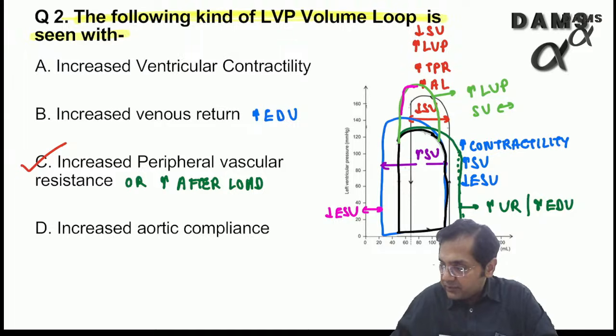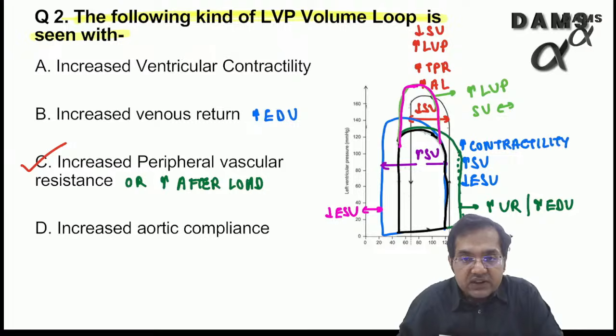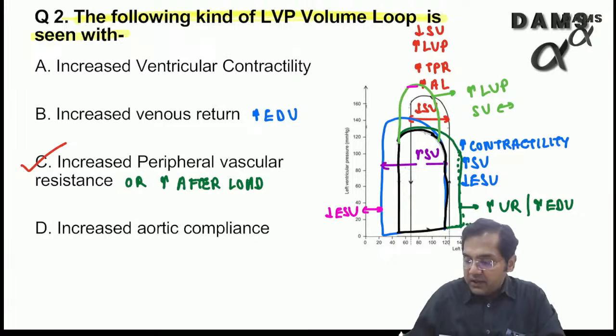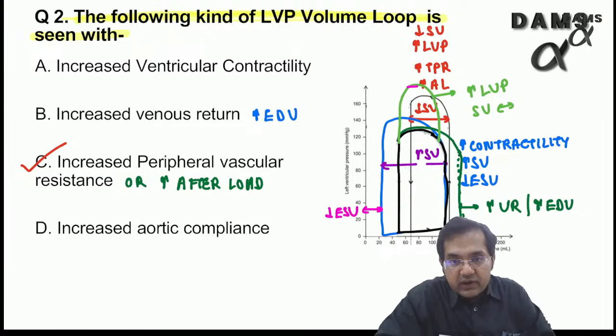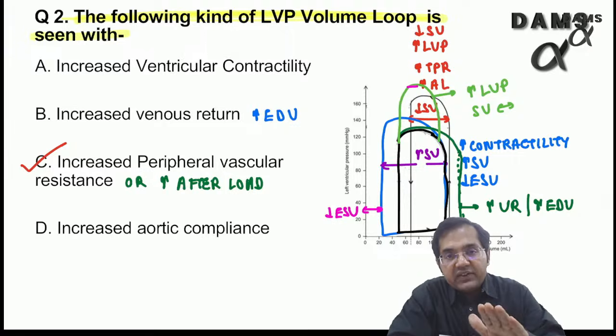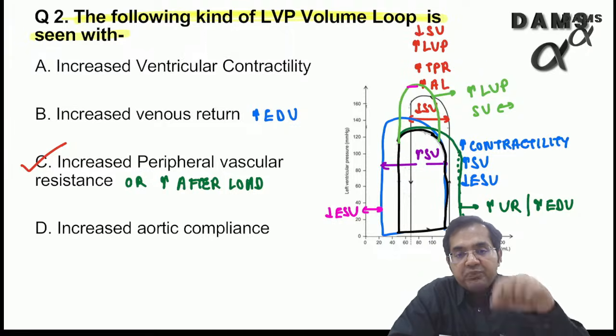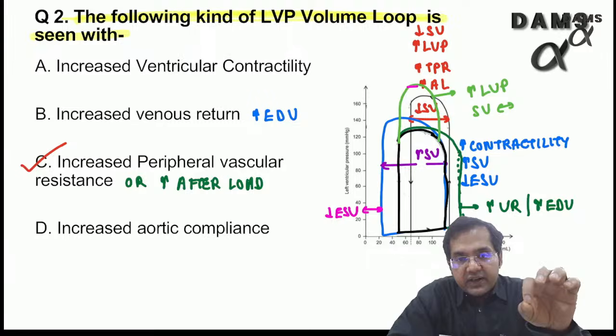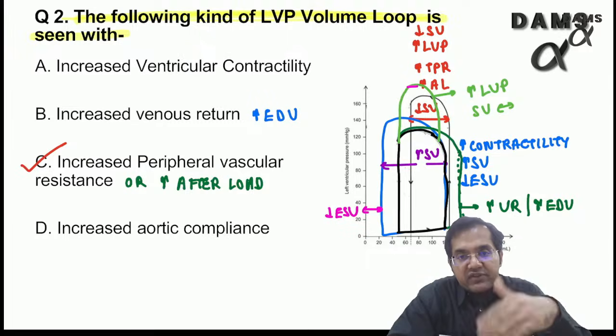Yes, Buster Medicine, taken your point. I'm agreeing with you all that the loop was like this. Only left ventricular pressure was increased, but stroke volume was nearly constant, right? Same. But still, I would say the answer will remain afterload. The reason is if there is increase in contractility, when you give digitalis, 100% stroke volume will increase. Plus, left ventricular pressure will also increase. So it can't be the same stroke volume.